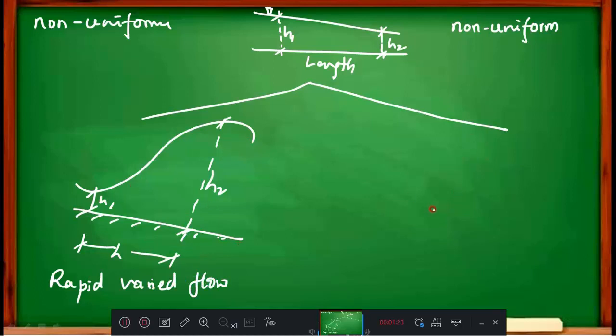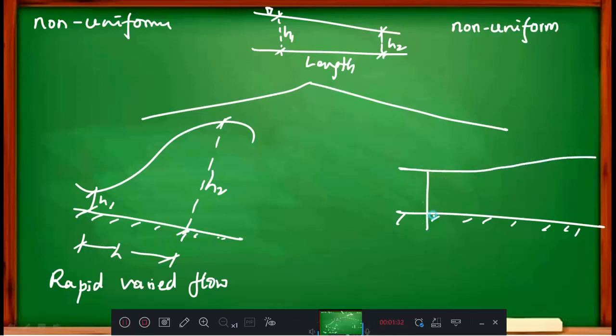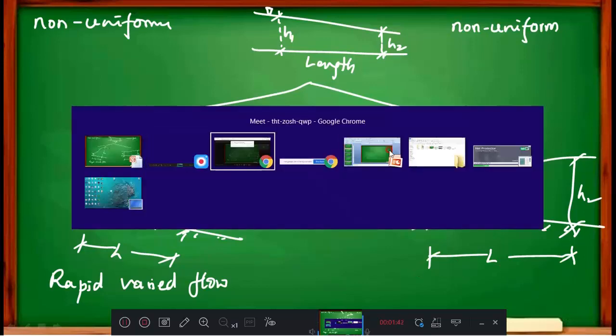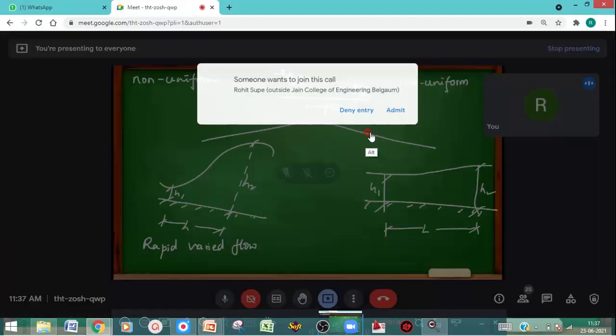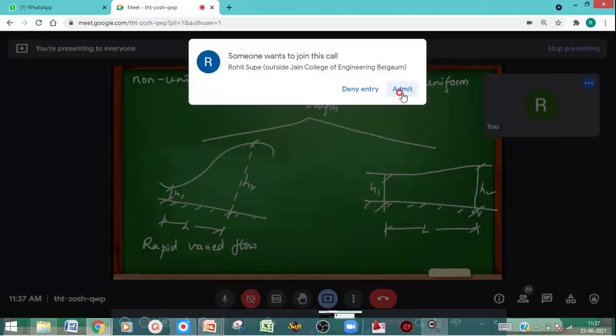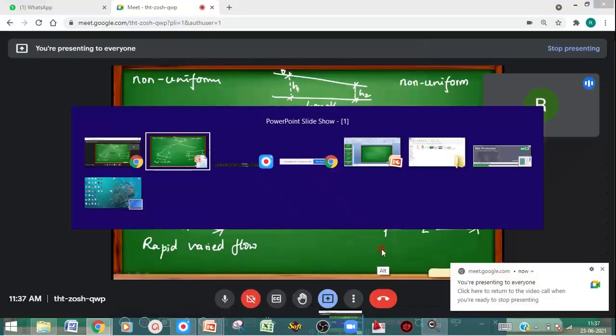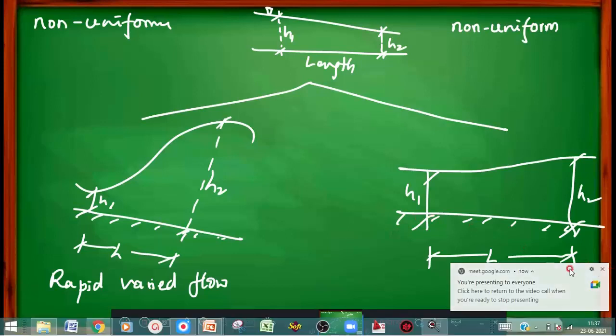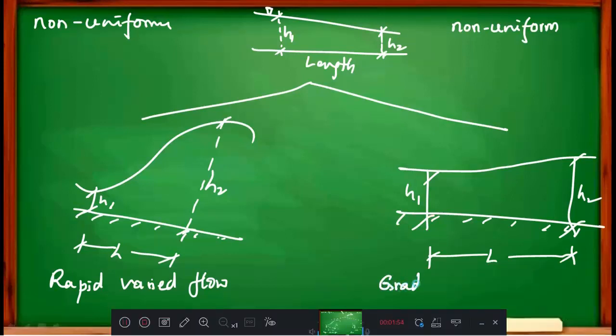And we have another category: if this is your slope, then here the depth is changing, but very slowly. Here it is h1 and here it is h2, and this is a very long distance. Then in this case also the depth is changing with respect to length, right? Then this flow we will call a gradually varied flow.